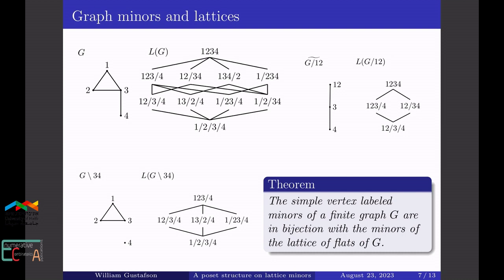So our contraction operation on the lattice of flats means to take an upper interval, and the deletion operation means remove an atom and only keep joins of the remaining atoms. And our theorem here says that simple vertex labeled minors of a graph are in bijection with the minors of the lattice of flats. So this is how we'll generalize the notions of deletion and contraction.